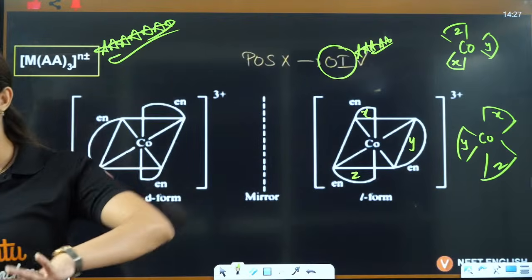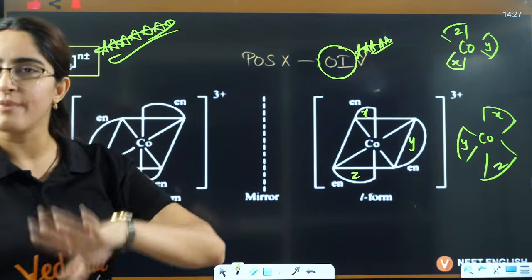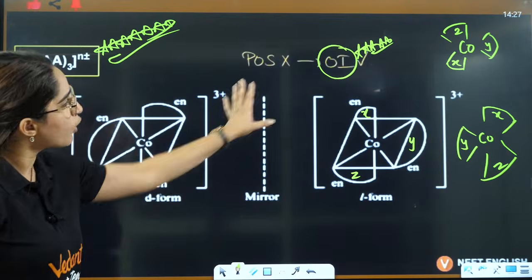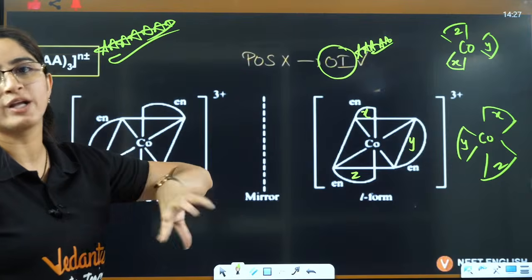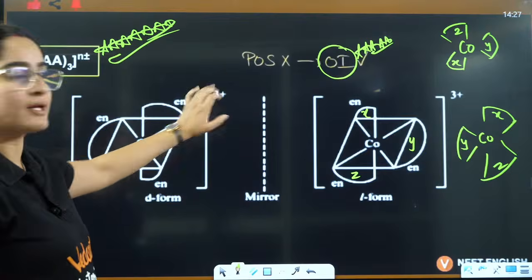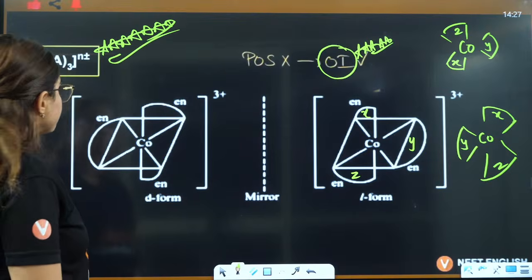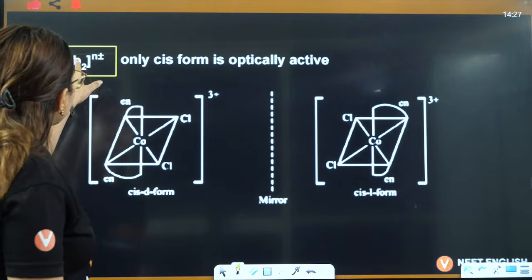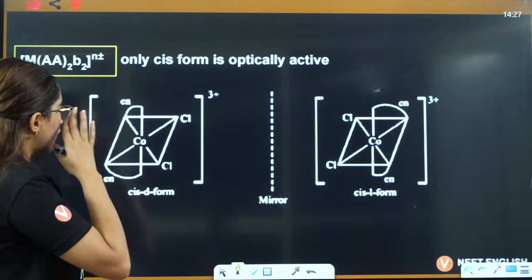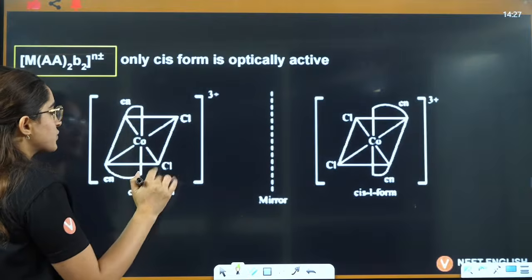If you don't want to know the detail of it, just remember that it will show. If you're not able to understand this, this is not the point to understand things in that much detail. Just remember this will show optical isomerism, right? A2B2C2: if you see, two cis, one cis and trans were forming. As I told you, this is one of the famous questions.